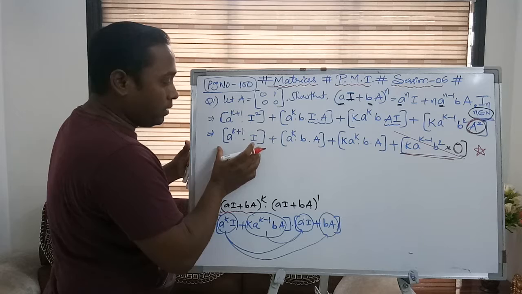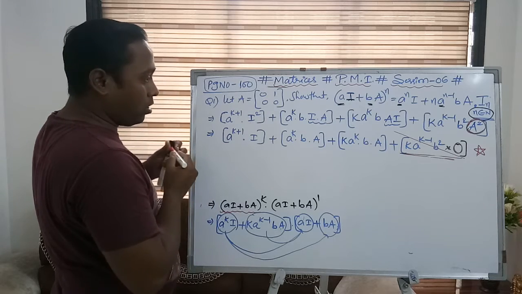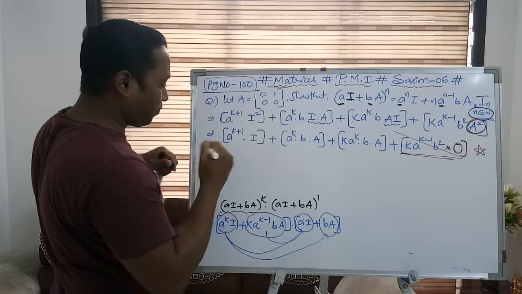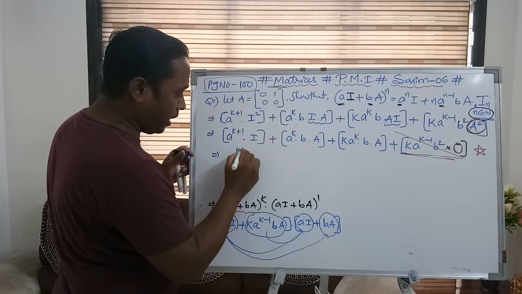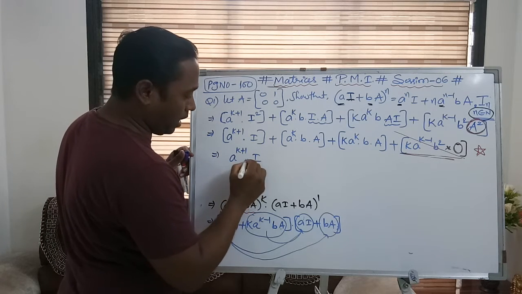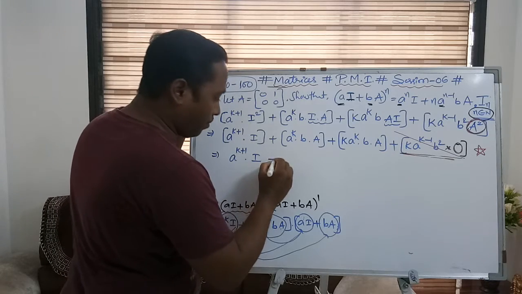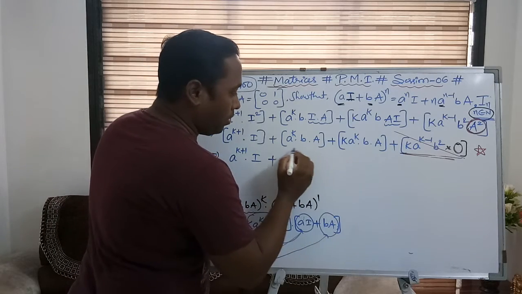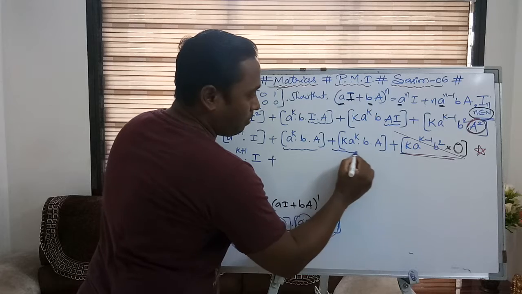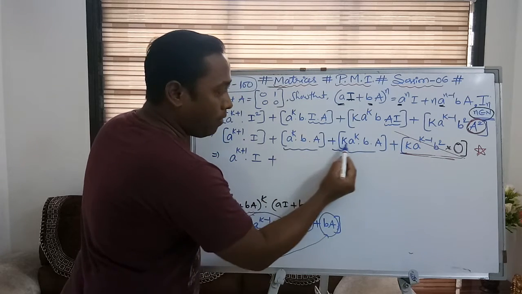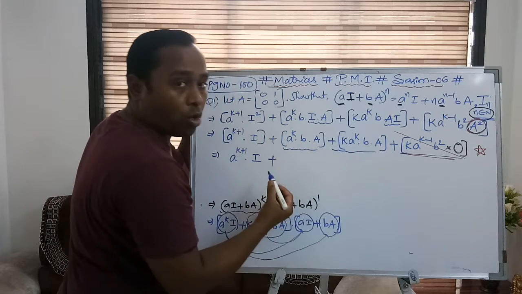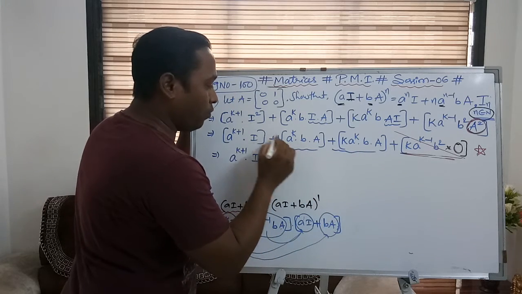Now, this is as it is. We are not changing anything here. This will be as it is. So it would be a power k plus 1 into I plus. If you observe these two terms, something is common. Matrix A is common. A power k is common, b is also common. If I do that, the coefficient 1 will remain here.